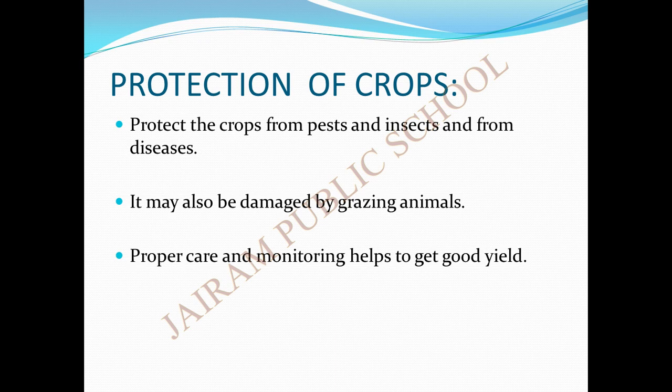Proper care and monitoring help us to get a good yield. We should monitor the crops. Monitor means we should see regularly whether any disease is spreading, or any pests, any rat or anything is damaging the crop, or anything has happened which is affecting the yield. We should take care of all those things. If anything happens, we should follow the steps of spraying insecticides or pesticides or any other medicines on the plant to get a better yield.